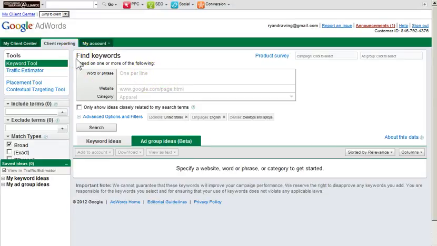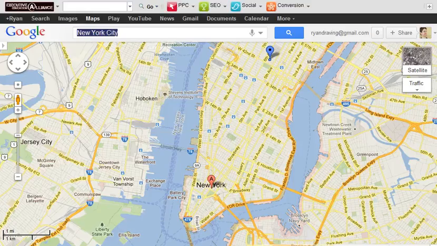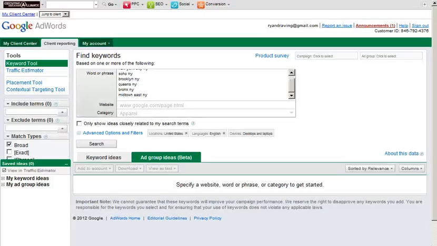It says find keywords, and you can go ahead and type in words or phrases, and it gives you a hint here, one per line. So for each phrase, you're going to press enter at the end of it so it goes to the next line. In this case, the keywords that we're going to consider are for the sample of New York City. And let's say that your business, your law firm, is based right here in New York, but you really service this entire area. What we're going to do is go ahead and in Google's keyword tool, we're going to put in a whole bunch of different cities, and maybe we'll even put in Hoboken, New Jersey, since that's another area that we're saying we service here.